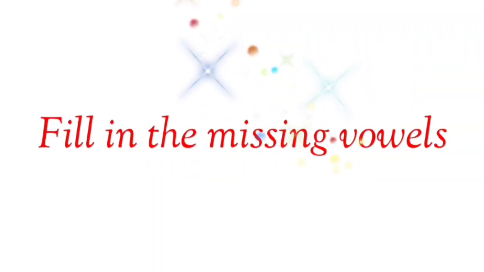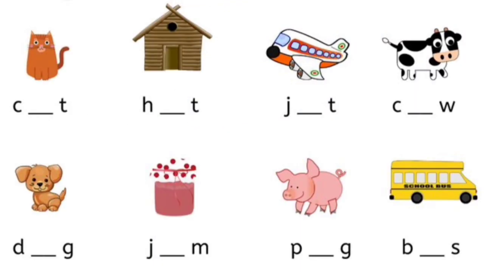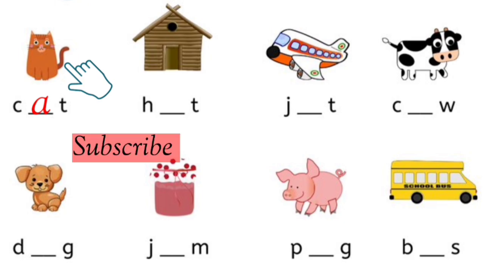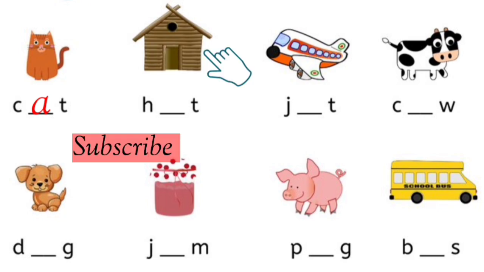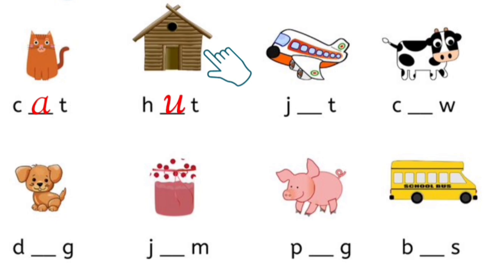The missing vowel. Look at the first picture. Which letter is missing? A. C-A-T. Cat. Look at the next picture. Which letter is missing? U.